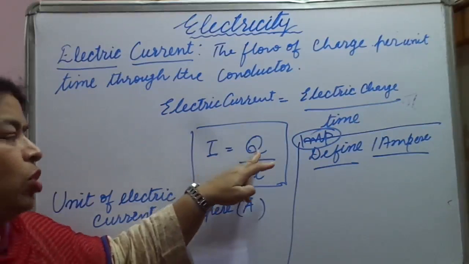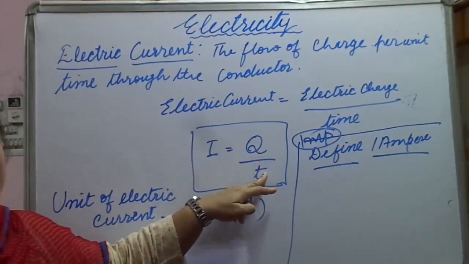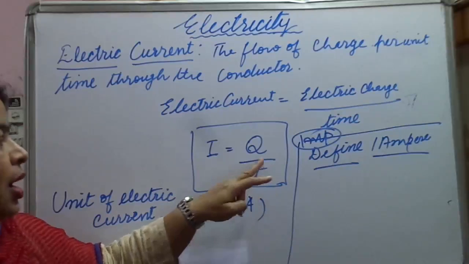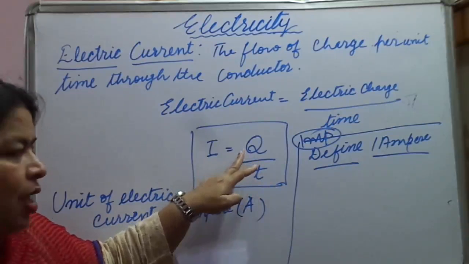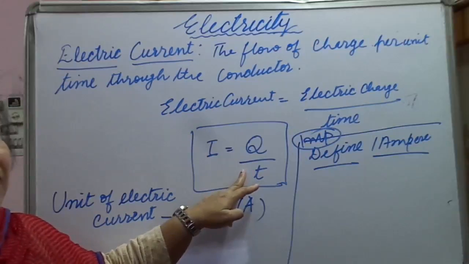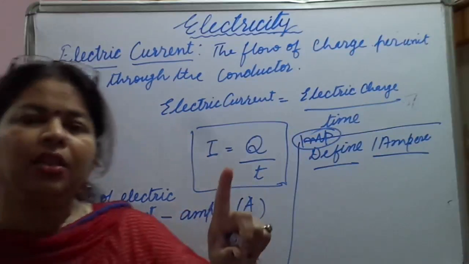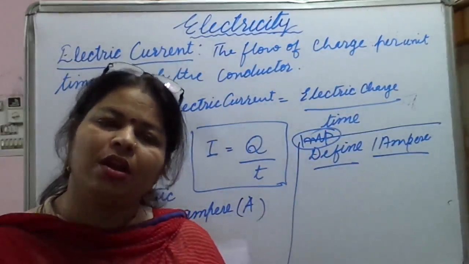If 1 coulomb of charge is flowing through a conductor in 1 second, then we say that 1 ampere of current is flowing through the conductor.